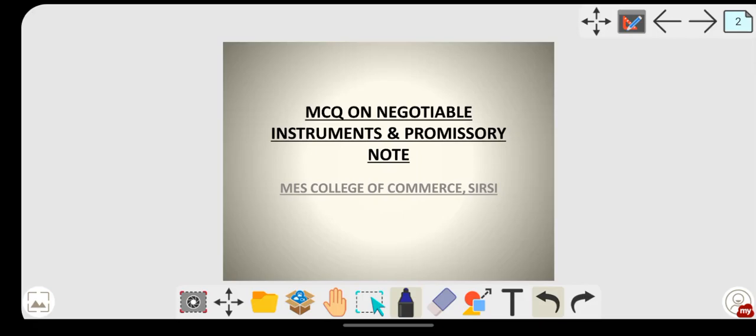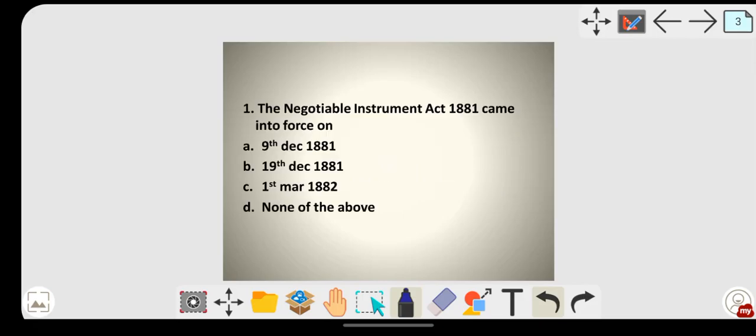About the notes, for whatever MCQs I deal with in the classes from today, there is no need for you to write the options. You can simply write the right answers. If you want to write the options, it's left to you. But this must be in your notes: either the question and the right answer, or if you want, along with the options also. So without much delay, let's begin the first question.